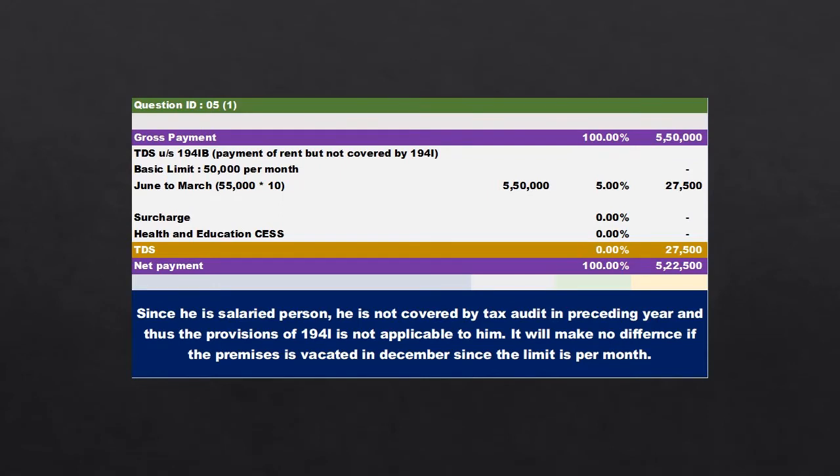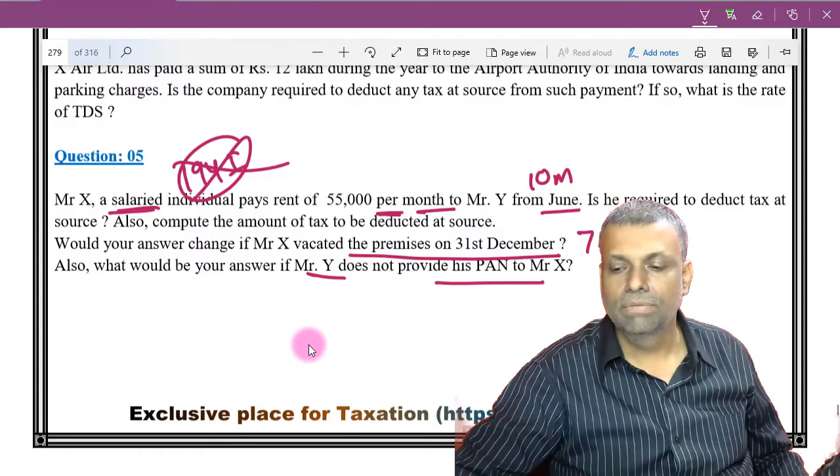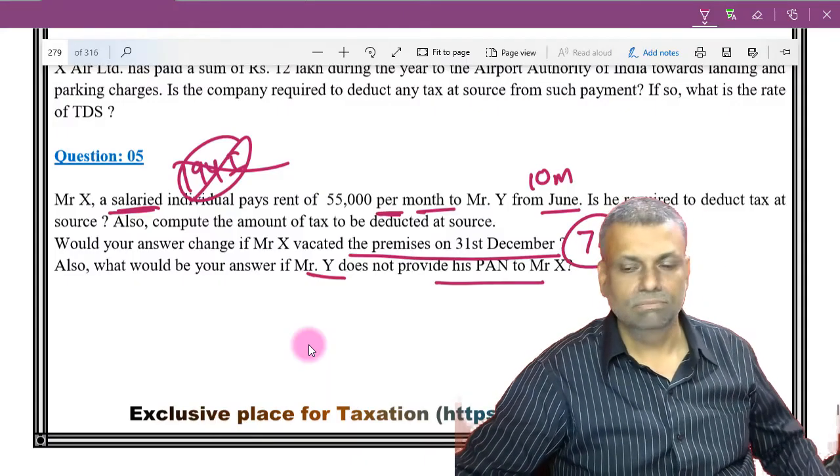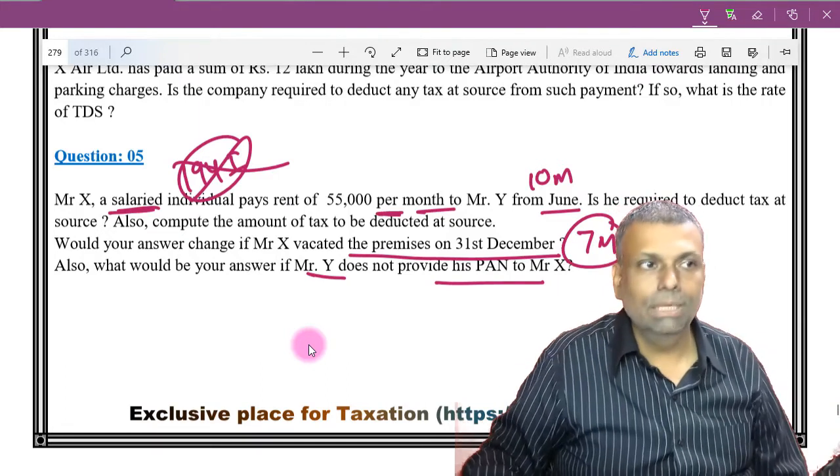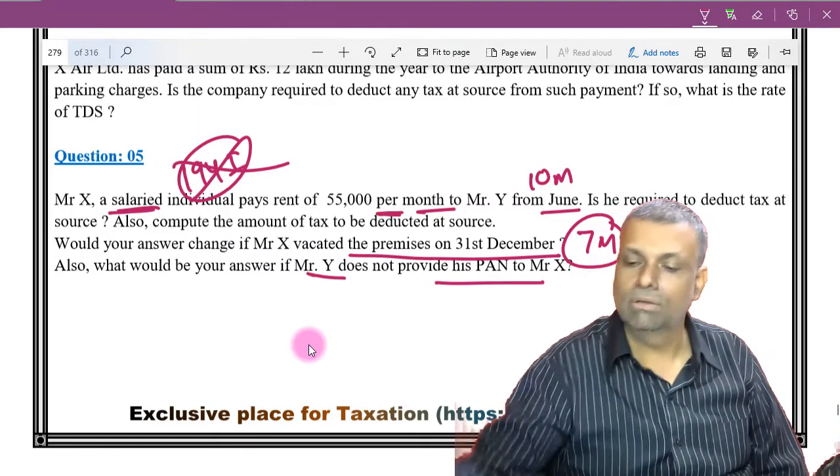If he vacated the premises on 31st of December, then it will be for the 7 months. Okay, fair enough. So you will multiply with the 7 months and get that particular answer.